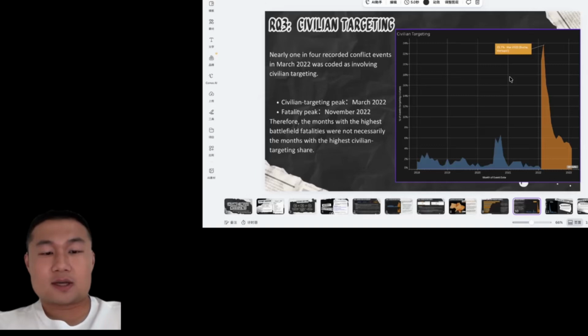This tells us that civilian exposure and the overall conflict lethality do not always follow the same pattern. Therefore, civilian targeting provides another important perspective when evaluating humanitarian impacts.